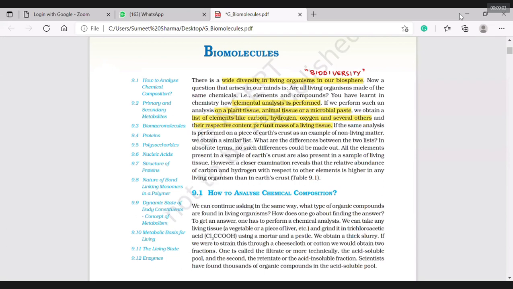So coming to the next thing, I can say that I get all these things by doing elemental analysis.